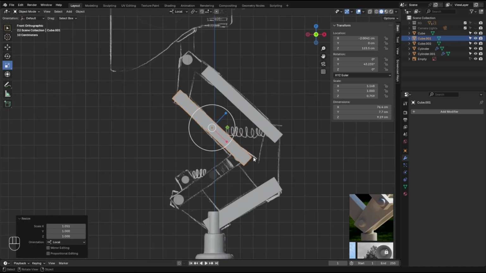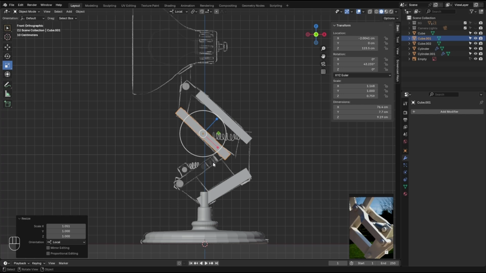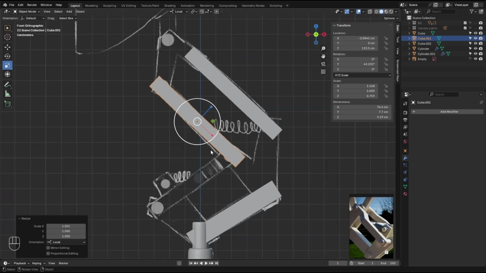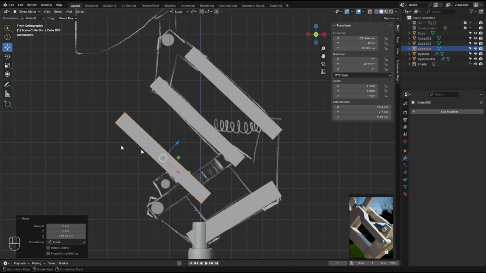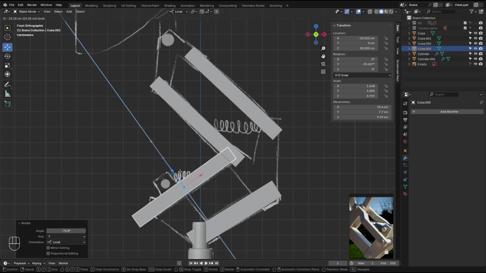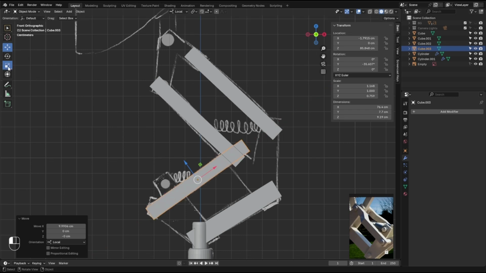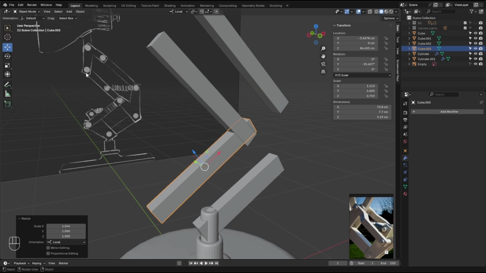Yeah. So this one is a different story. It goes kind of like that. I'm going to use a plane for this one, but not any plane. I'm going to make a plane out of this box right there. So again, Shift D. Let's go right here and push it in place. Kind of like that. And let's go to edit mode.